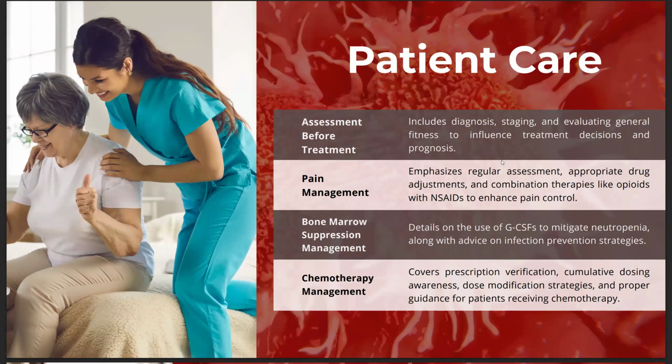So patient care. Assessment before treatment includes diagnosis, staging, and evaluating general fitness to influence treatment decision and prognosis. To expound on that idea, before initiating treatment for solid tumors, a comprehensive assessment is essential to determine the tumor's characteristics and the patient's overall health status.